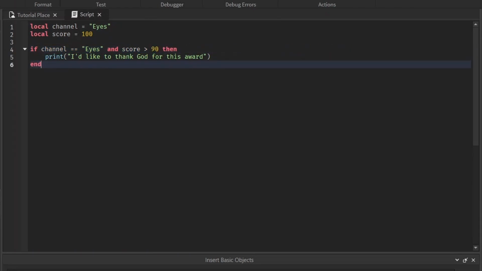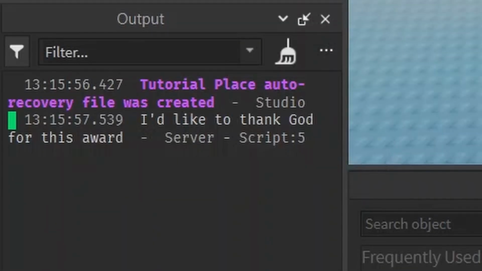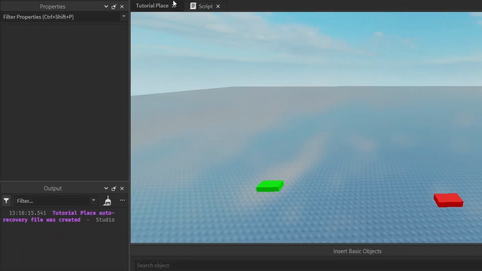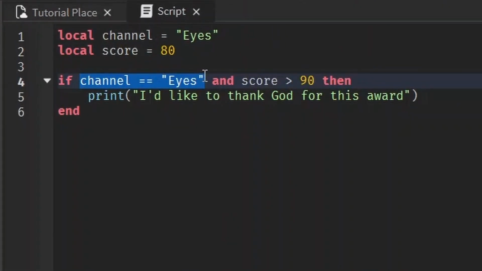Let's just see if this works as is. Bam, it works, because both channel is equal to eyes and score is greater than 90. But what if the score wasn't greater than 90? What if it was 80? Would this still work? No, it doesn't print out anything, because although this part is true, this part is not, and they both have to be true. That's what and means. Both sides have to be true.